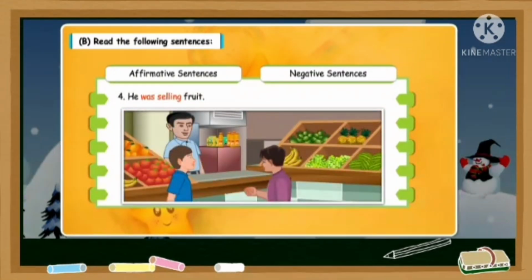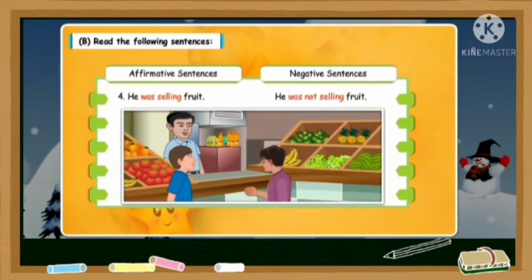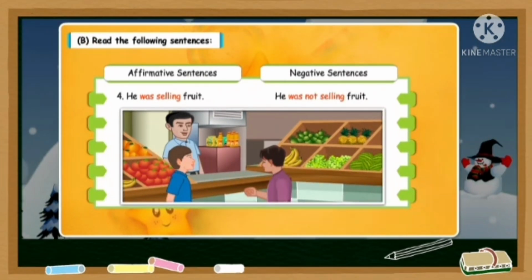Fourth, he was selling fruit. Again, he was selling fruit means that he was selling fruit. Now this sentence is in the past continuous tense. Past, why? Because was is being used in the sentence. So if you want to make it into a negative sentence, what will it become? He was not selling fruit. The way we did in the present, we are doing it in the past tense as well. We are adding not in between the helping verb and the main verb.